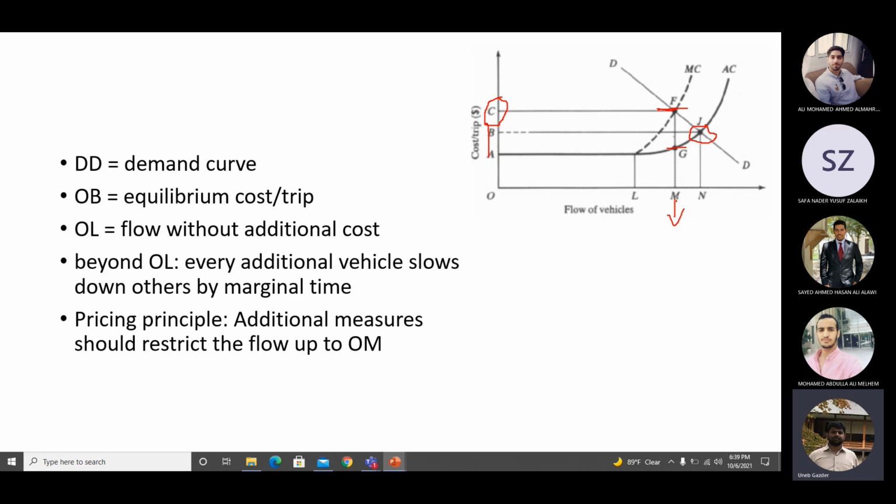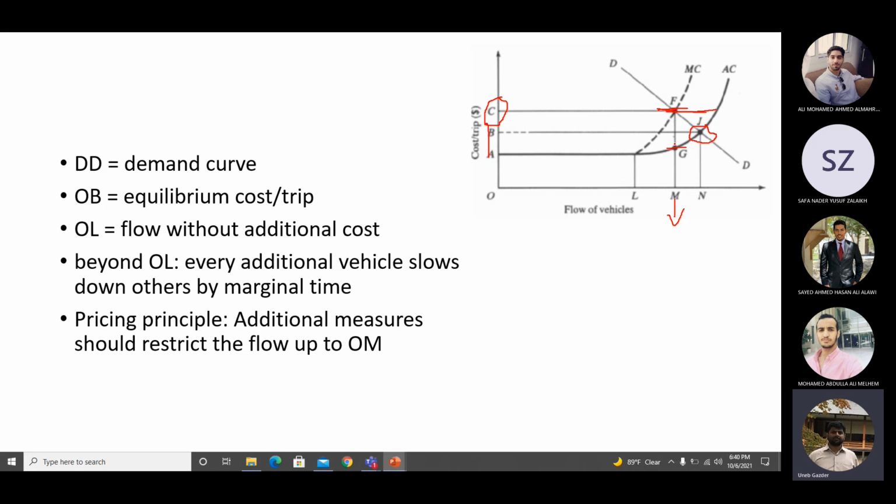OM, yeah, OM. So at point M, sorry, I'm missing something, the cost is not equal. Okay, so the demand curve is reaching the marginal cost. The demand curve is reaching the marginal cost. That is the M point. Sorry for that.